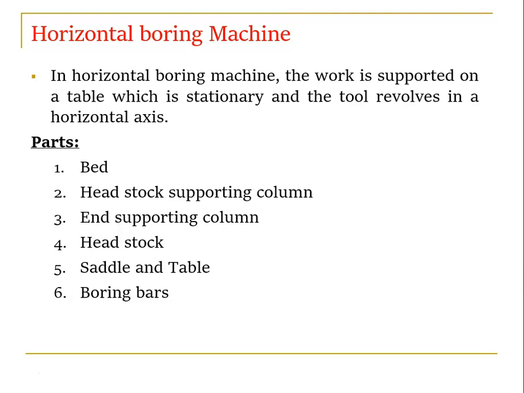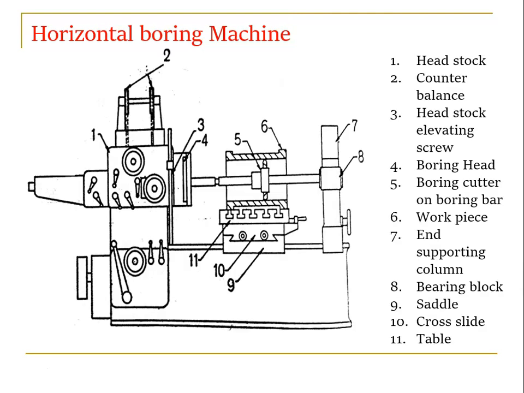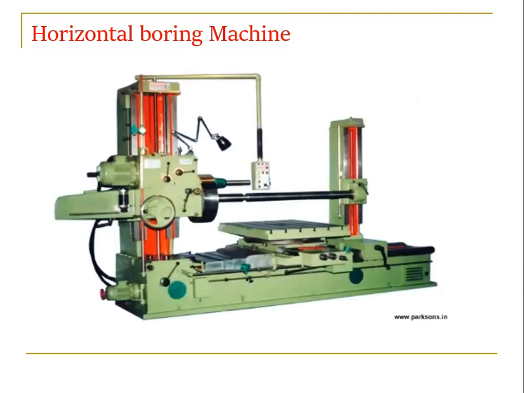So there are a variety of parts we have. In the next slide we are going to see the parts of the horizontal boring machine. Here some of the points are listed. One is the bed, headstock supporting column, end supporting column, headstock, saddle and table, boring bars. These are some of the main parts in horizontal boring machines, right? This is one of the 2D diagrams. This is exactly the horizontal boring machine, one of the examples, right?